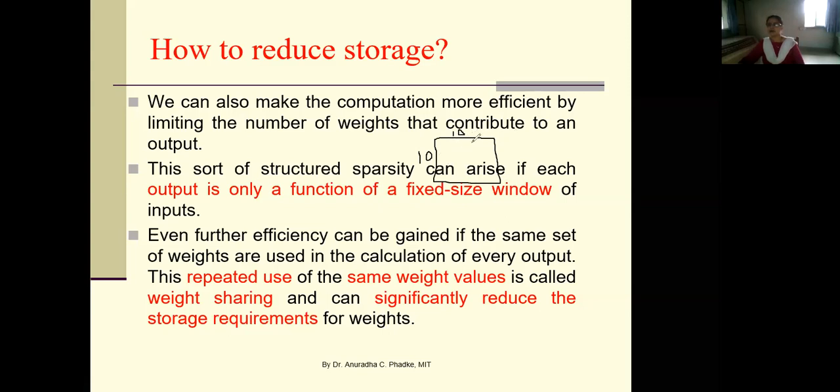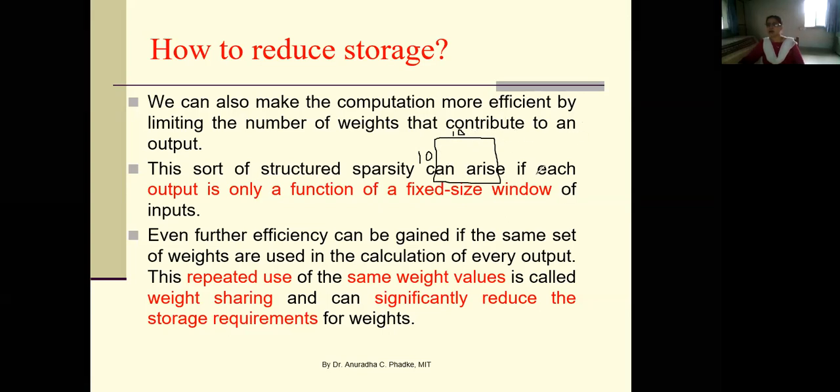Now instead of using a similar 10 by 10 set of nodes in the next layer, say we consider a 2 by 2 local area from the image, and we map this local area to only one node in the second layer. So here these 4 nodes will be connected to this one node.